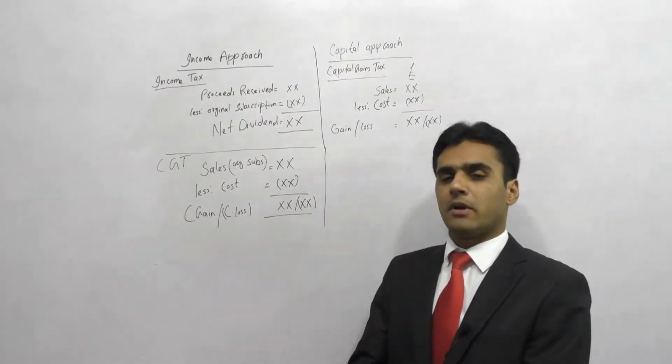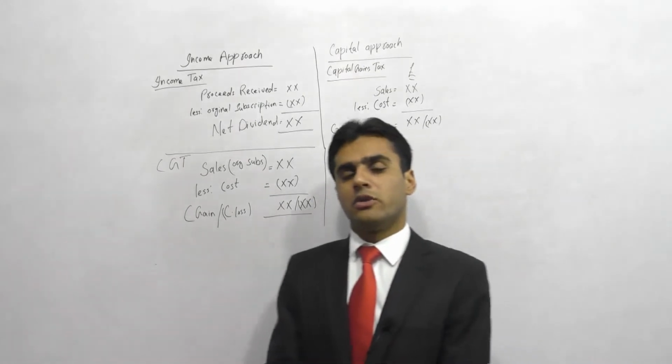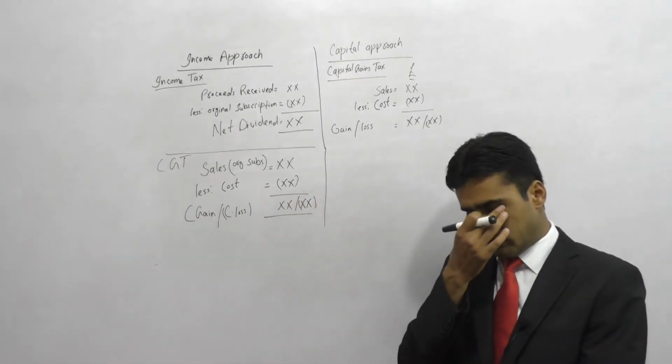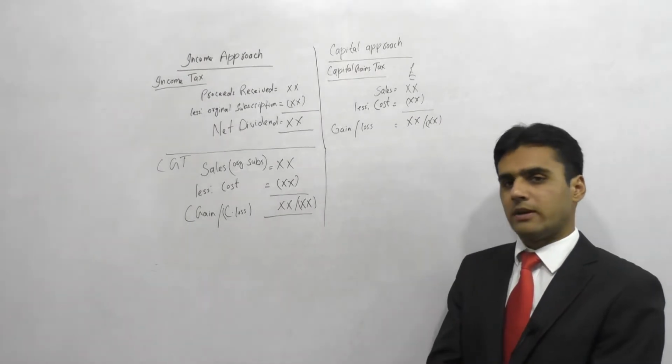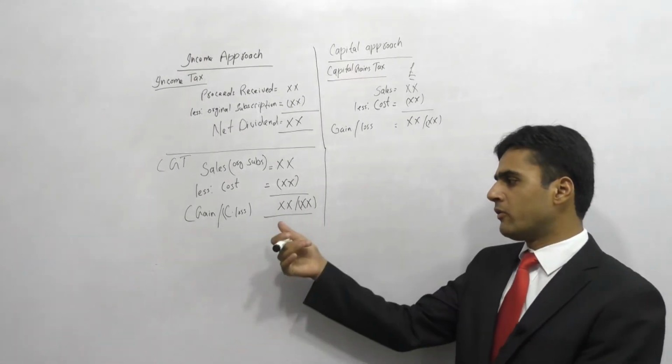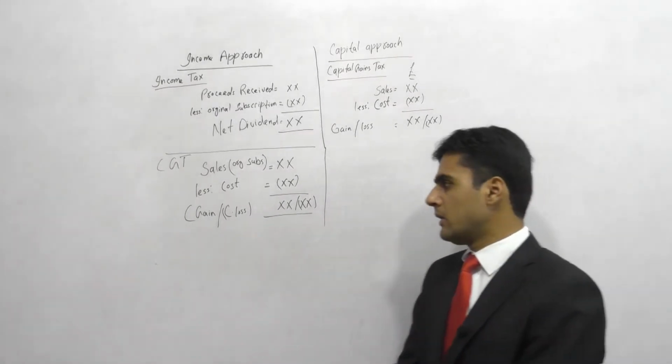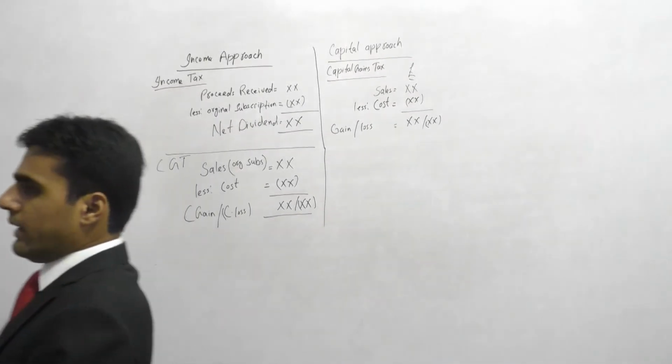If you do not buy from the company, you buy from someone else, so the cost will be different from the original subscription price. It could be less than that, or it could be more than that. So it will be either a capital gain or a capital loss. Most likely it will be a capital loss. All right, so that is our income approach.